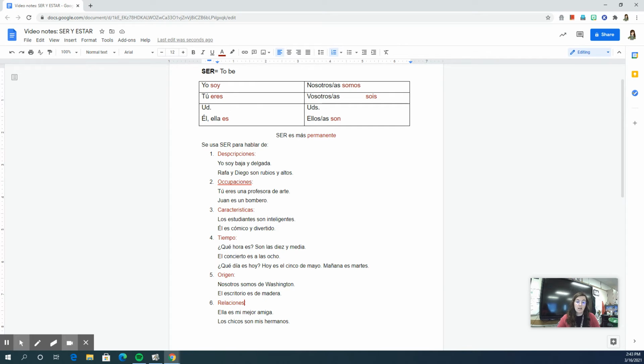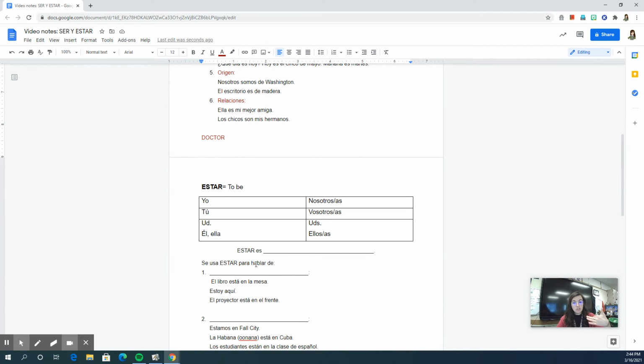So those are the 6 scenarios we use ser to be. And if I put the first letter of all the scenarios together, it comes up with the word doctor: descriptions, occupations, characteristics, time, origin, relationships. Awesome.